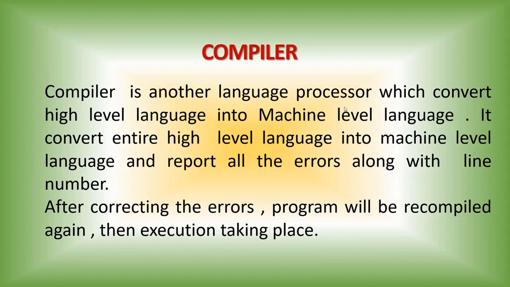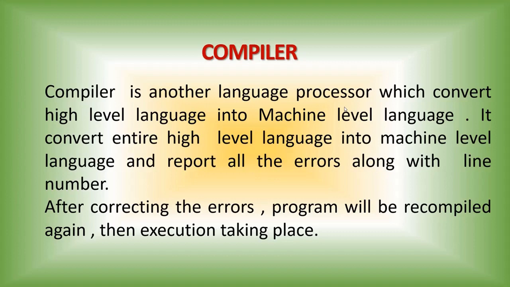See that it converts the entire high-level language into machine-level language and reports all the errors along with the line number. It will check for errors in each line. If there is any error in a line, it will show the error message along with the line also. After correcting that error only, we can go for the execution of that program. That is the duty of the compiler. The compiler will convert the entire high-level language into machine-level language.